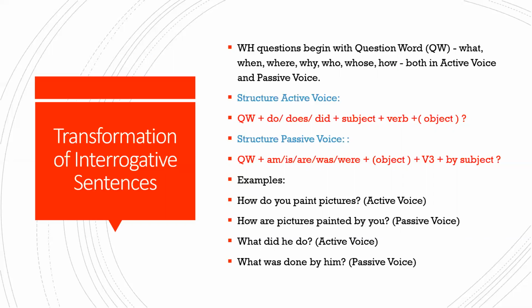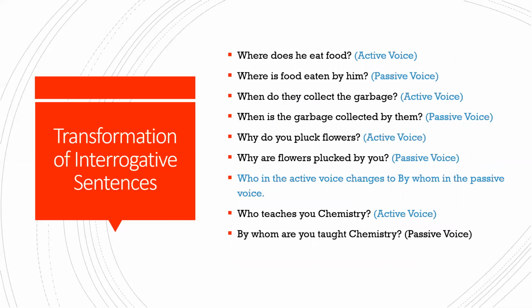Then, what did he do? Okay, so this is in the active voice. Here you have what, the WH word, did, and then he is the subject there, do is the verb. So when you transform it, it becomes what, the same WH word, was, and then what is the V3 form of do? Done by him. Okay, so this is how the transformation takes place when the question begins with a WH word, a question word.